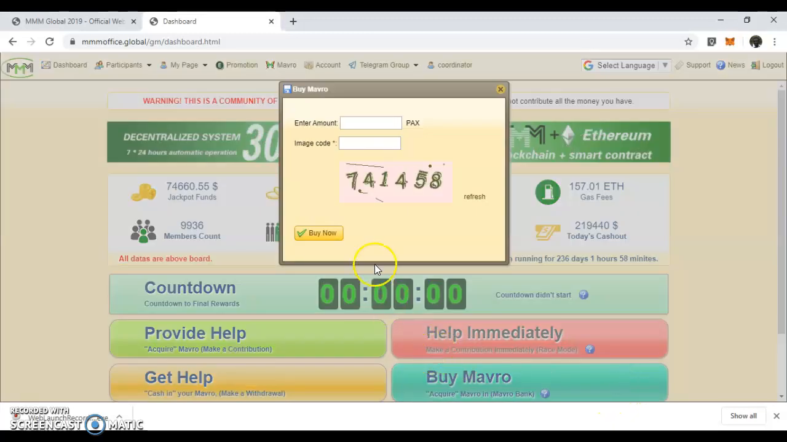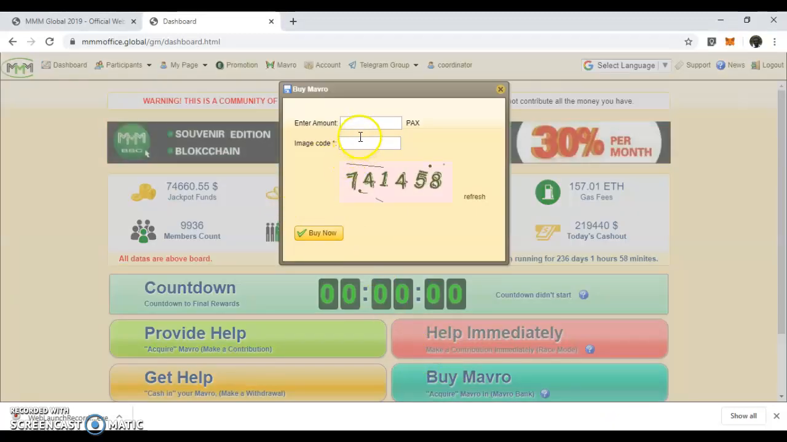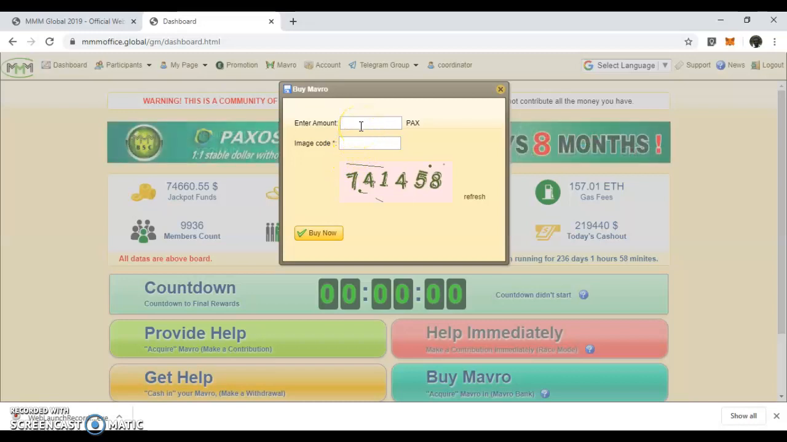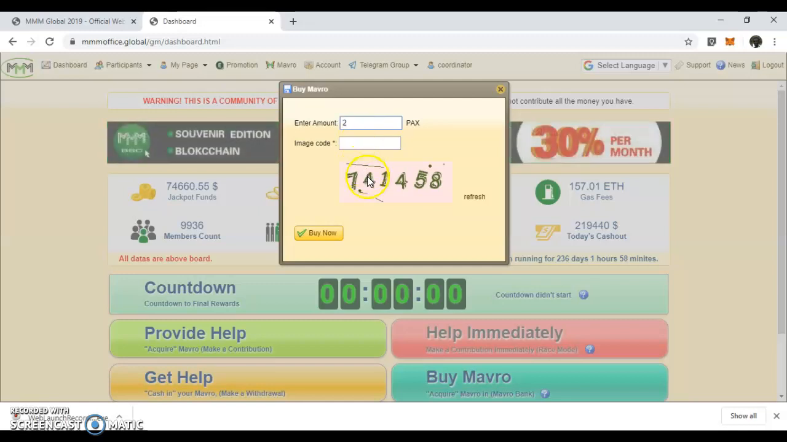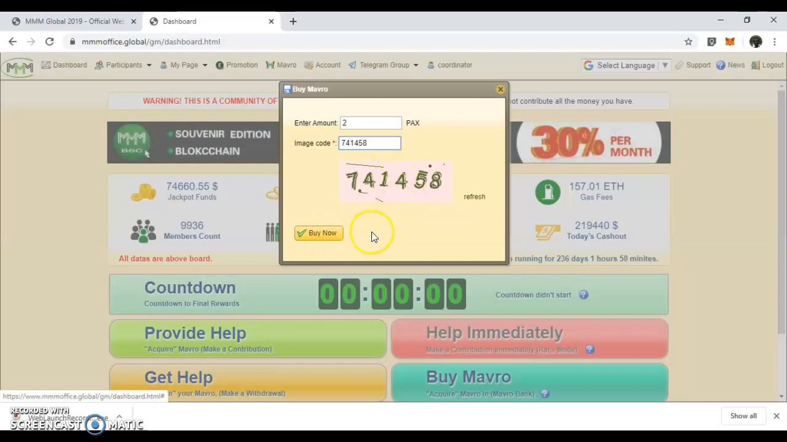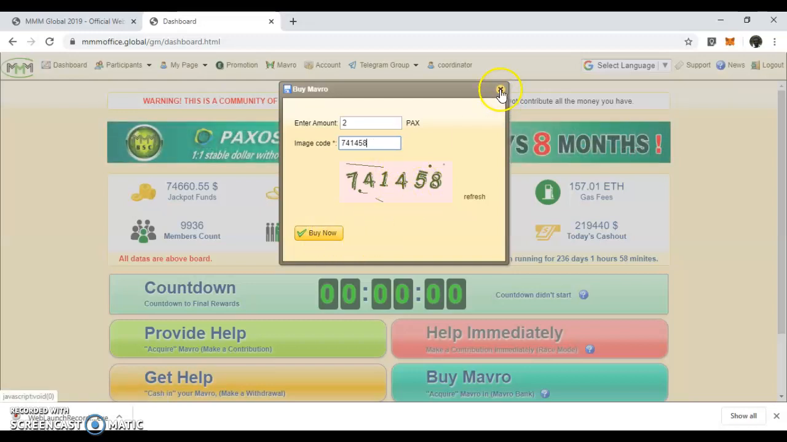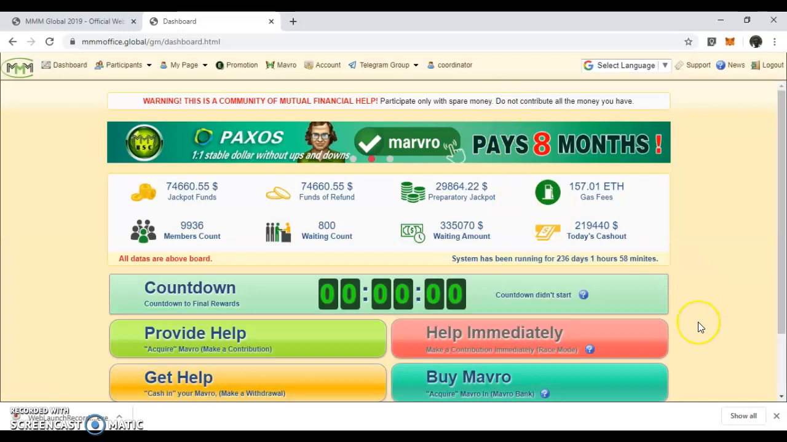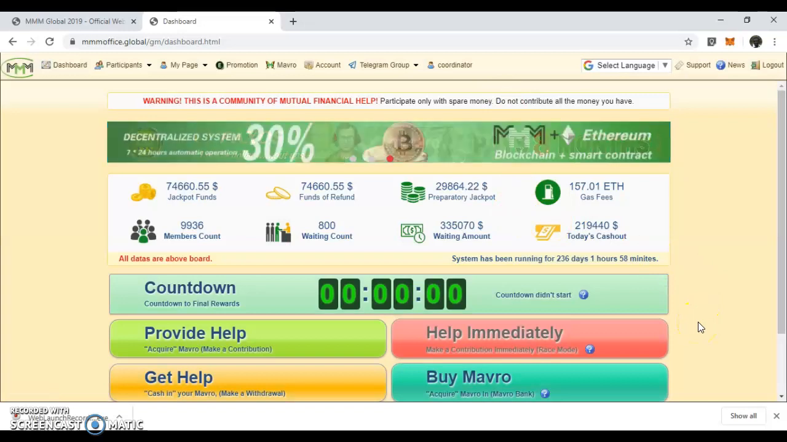You will see a box which will give you a field where you can enter the amount you want to buy. Say 2 packs, you put 2 packs, then enter this image here, 741458, and then click Buy Now. Because I'm not going to buy, I cancel. So now that will give you the opportunity to PH. When you have bought Mavro, you can now provide help.